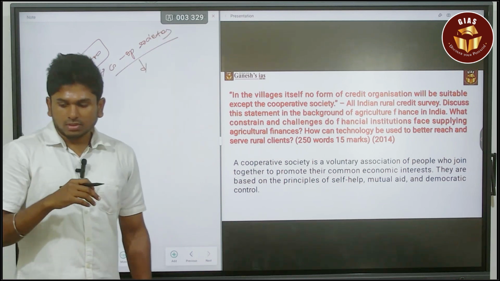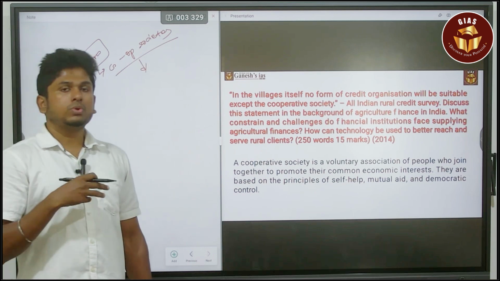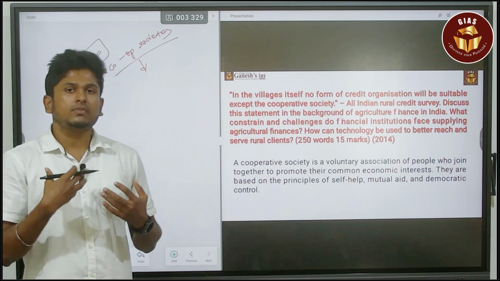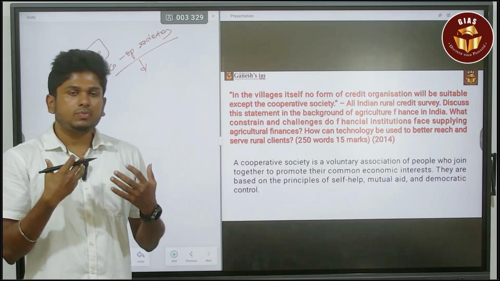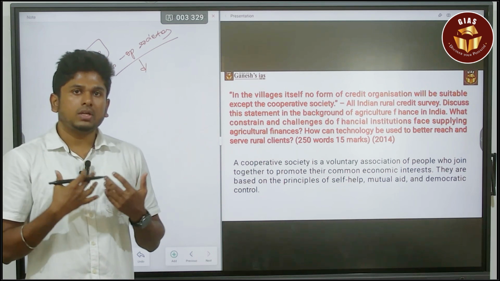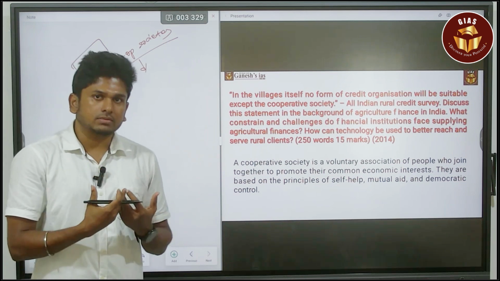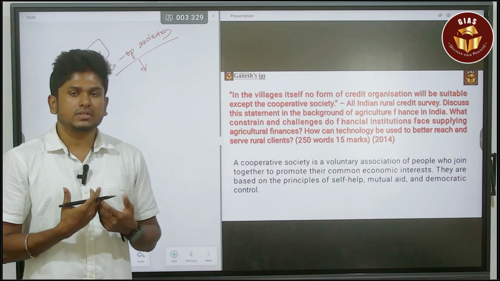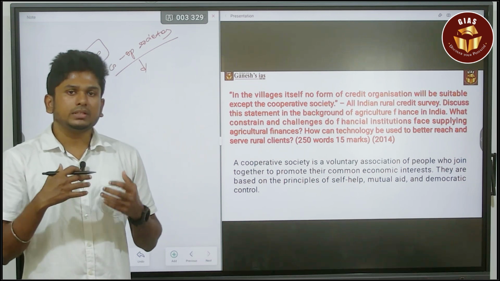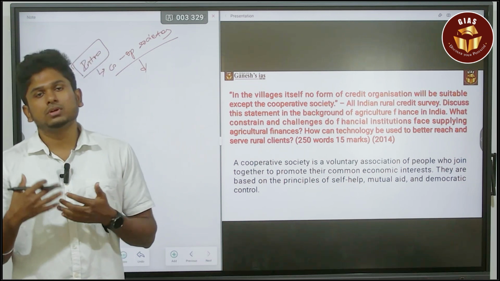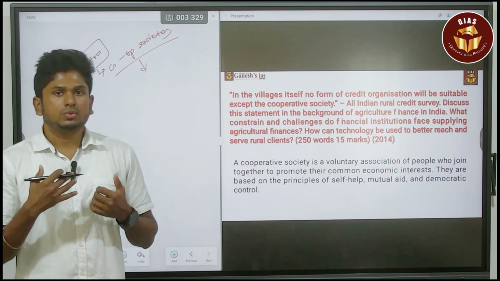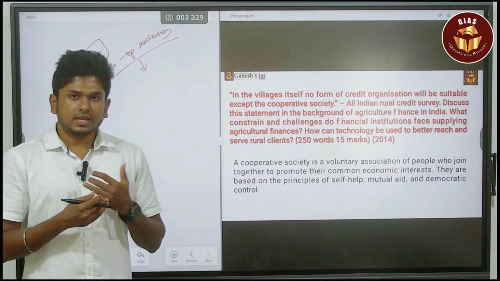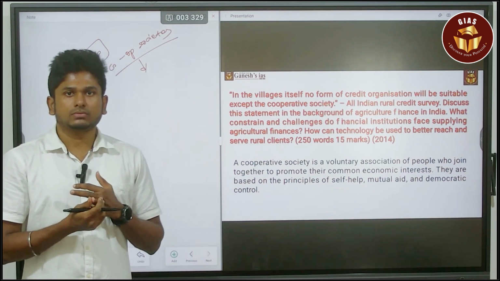First of all, for those who don't know what a cooperative society is, it is a grouping of people who are like-minded and related to a specific sector. They will group together and contribute their money as savings, and within the group they will provide a loan to any person. So the cooperative society acts as a savings institution and also a lending institution.